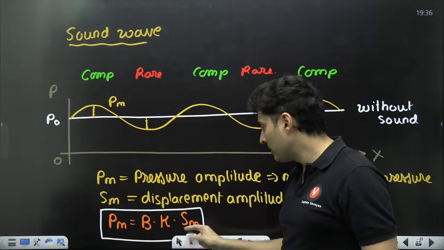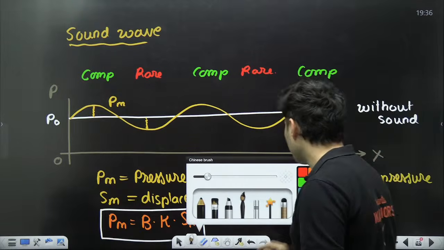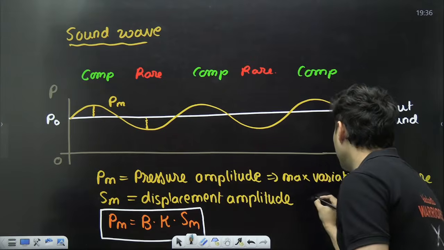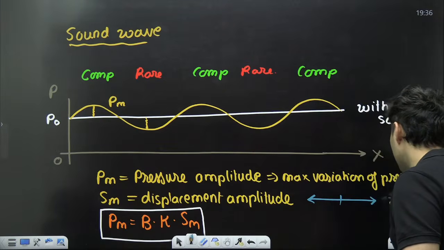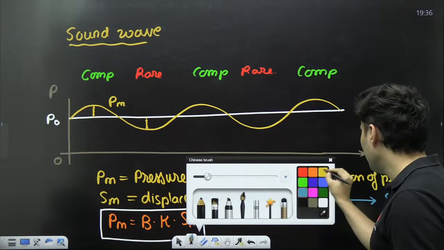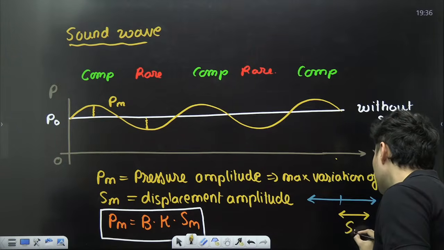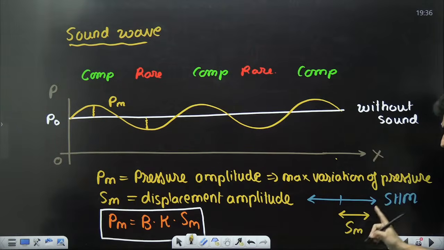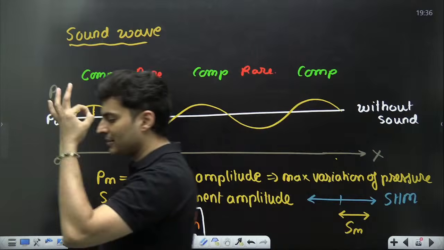K is the angular wave number. SM is the maximum displacement of the particle. So if our particle is going back and forth like this, this is the simple harmonic motion of that particle. This will be your SM, the maximum displacement. It's the amplitude of the SHM.